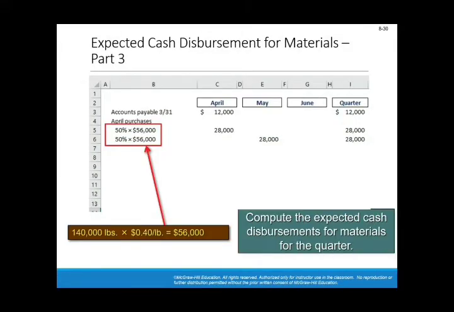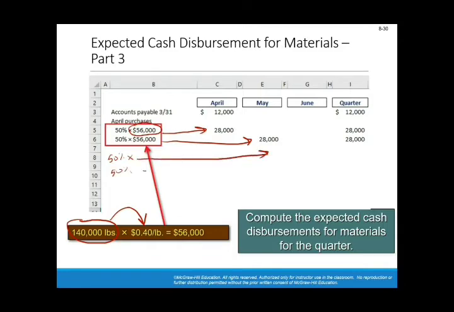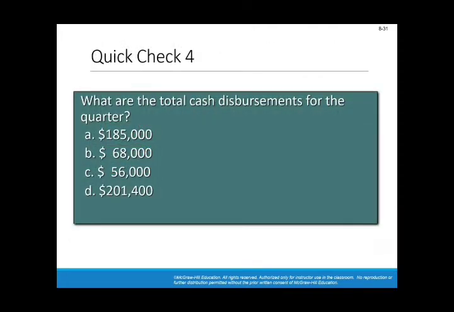April purchases is $56,000, and this $56,000 is the number of pounds computed to be purchased in April multiplied by the cost per 1 pound. Half of it will be paid in April and the other half will be paid in May. The same applies for May, 50% in May and 50% in June. So what are the total cash disbursements for the quarter?